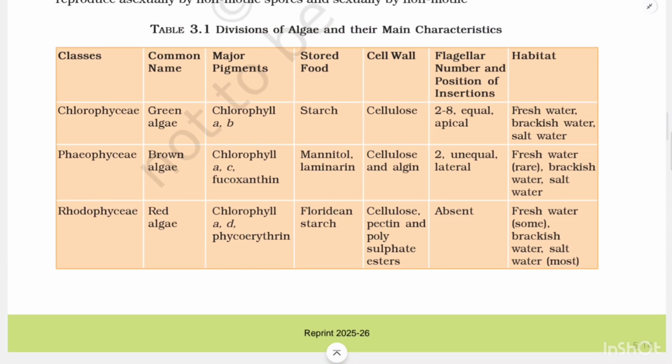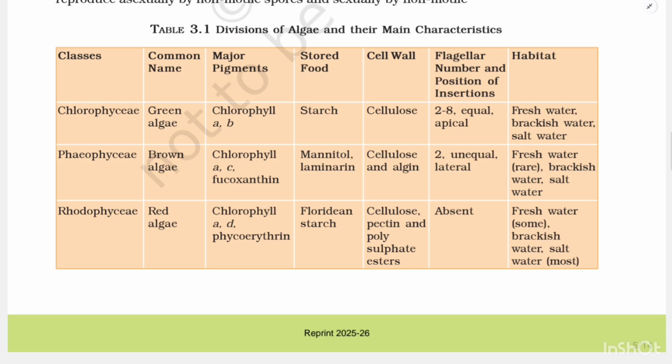Table 3.1: Divisions of algae and their main characteristics. Class Chlorophyceae, common name green algae. Major pigments: chlorophyll a, b. Stored food: starch. Cell wall: cellulose. Flagellar number and position of insertion: 2 to 8, equal and apical. Habitat: freshwater, brackish water and salt water.